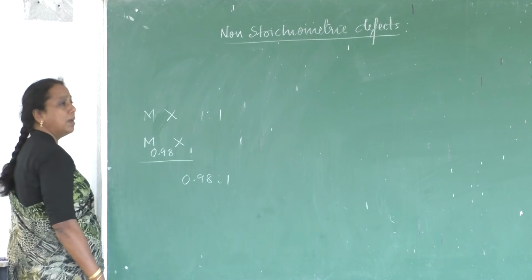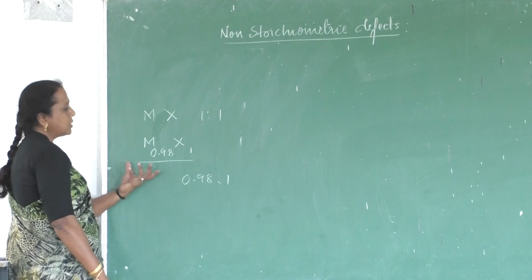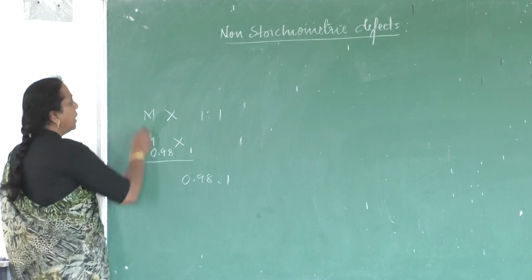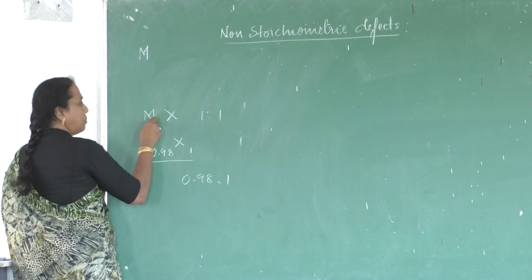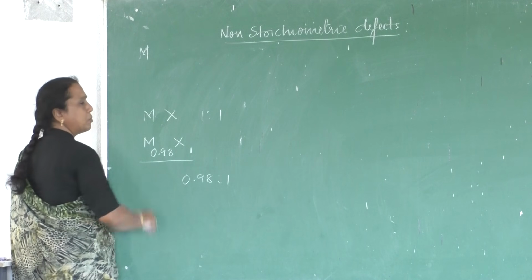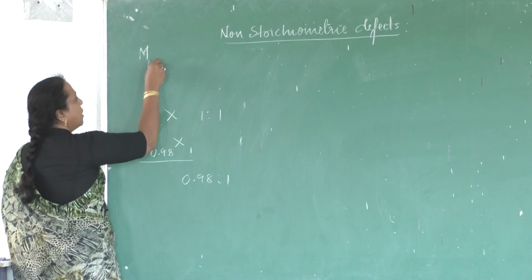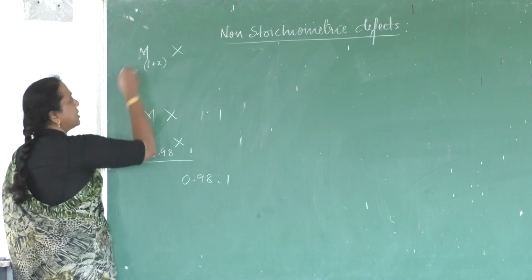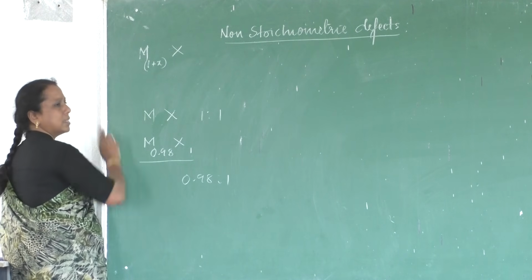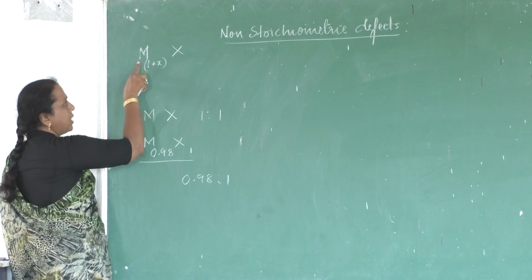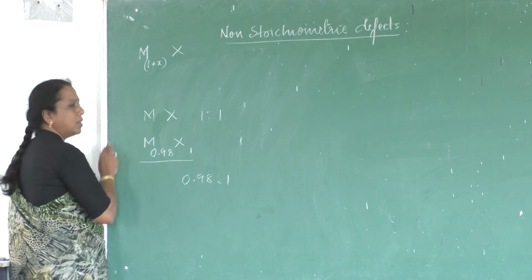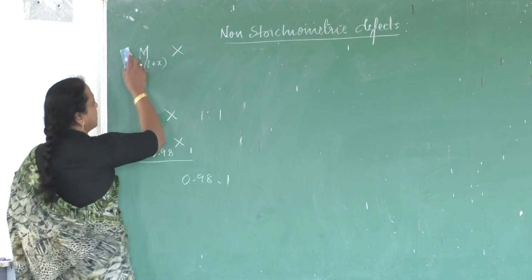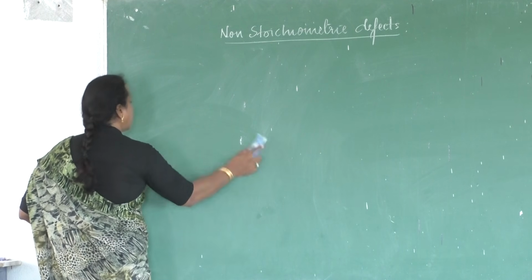So what is less in number? Metal is less. So this kind of defect is called metal deficiency defect. In one more kind of defect, expected is 1:1, MX is the expected formula. We may get it as M1+x X. See, what is in excess now? Metal is in excess. So this kind of defect is called metal excess defect, and the other is called metal deficiency defect. So how do we get metal excess defect? How do we get metal deficiency defect?